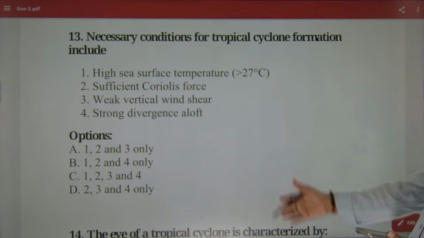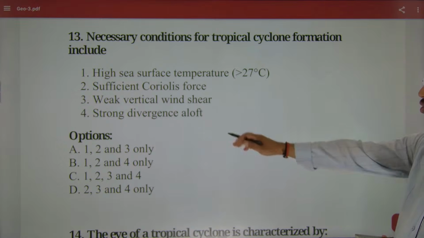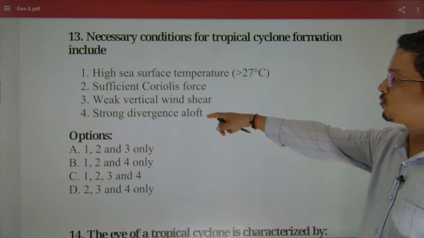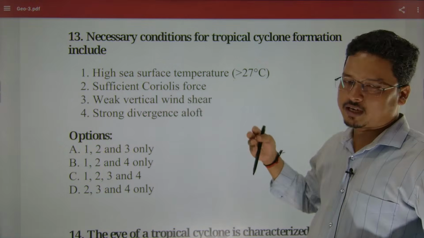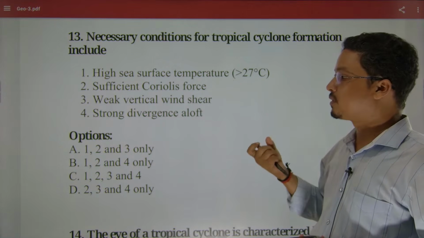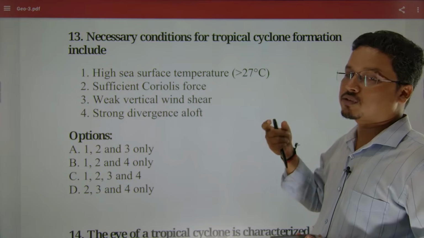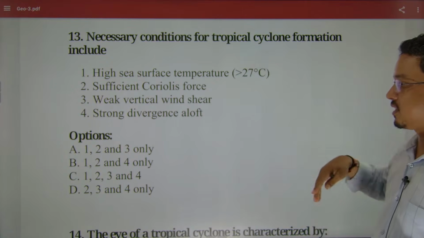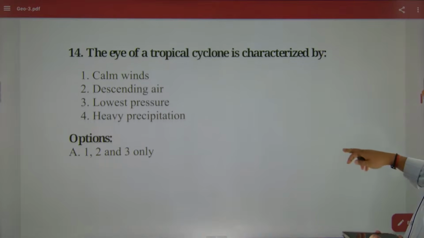And obviously we need what temperature, more than 27 degrees Celsius, sufficient Coriolis force, and weak vertical shear force. This is very important. If there would be strong vertical shear force, that would not help for the formation or strengthening of the tropical cyclones or the vertical thickness of the clouds. So that is why all would be the answer.